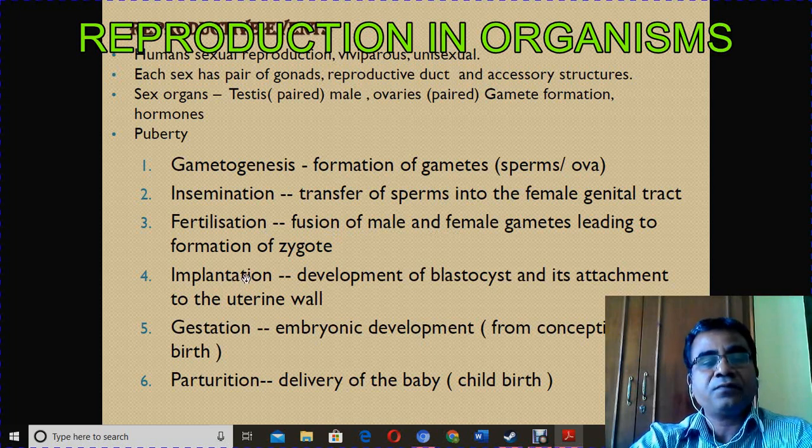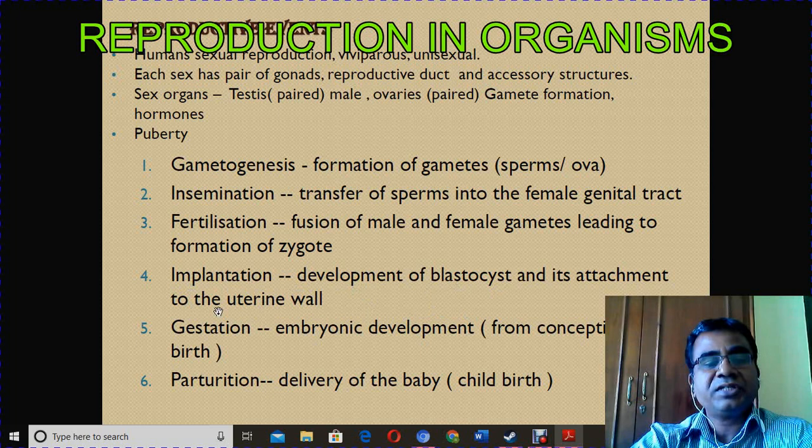Once the zygote is formed, the zygote undergoes development. So that zygote must be attached in the uterine wall. The developing embryo must be attached in the uterine wall, then only it can develop. So that process is called implantation. The developing embryo that is attached into the uterine wall, that is implantation.